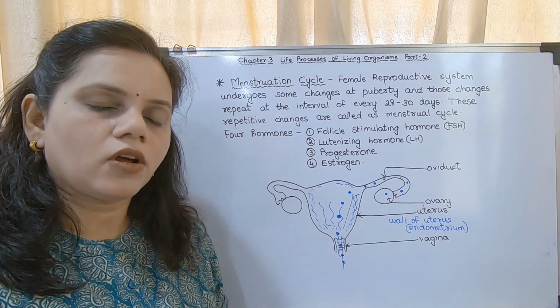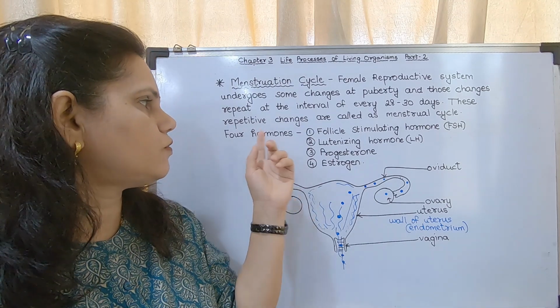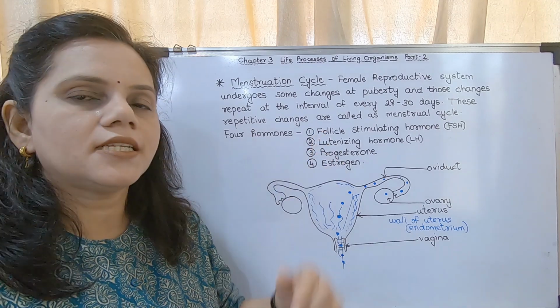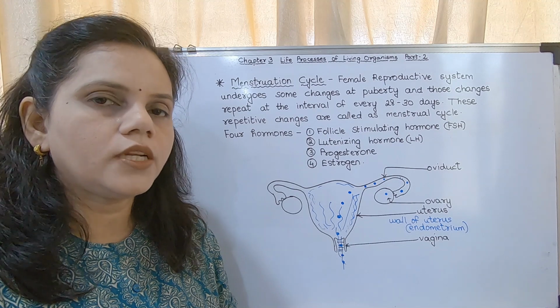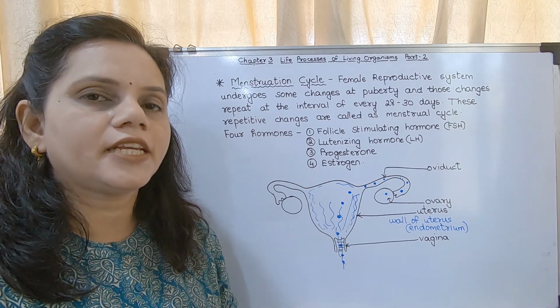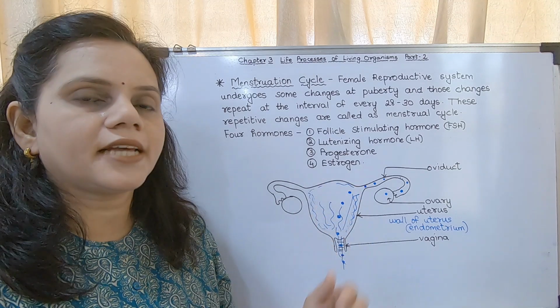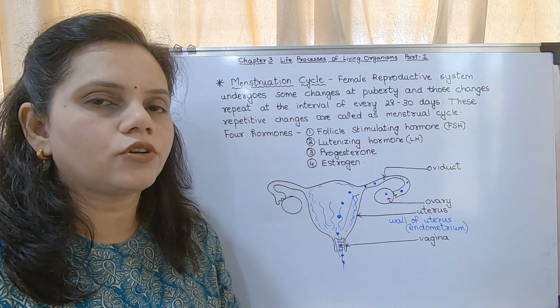There are 4 hormones which function in this cycle. What are the 4 hormones? Follicle stimulating hormone, luteinizing hormone, third is progesterone, and fourth is estrogen. The complete cycle is a play of all these 4 hormones.